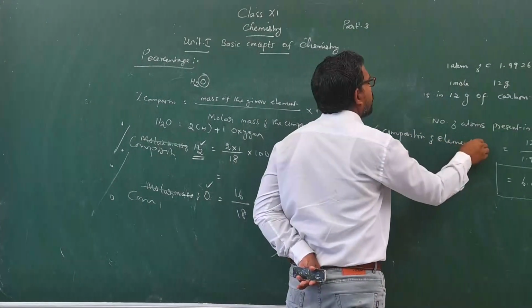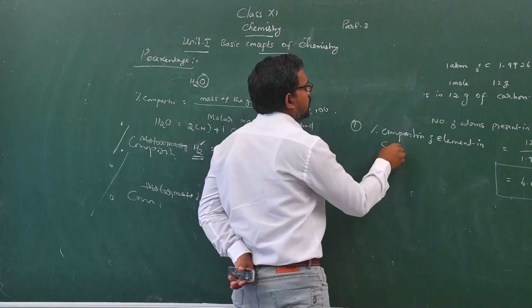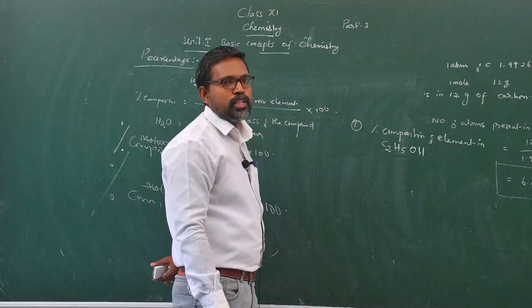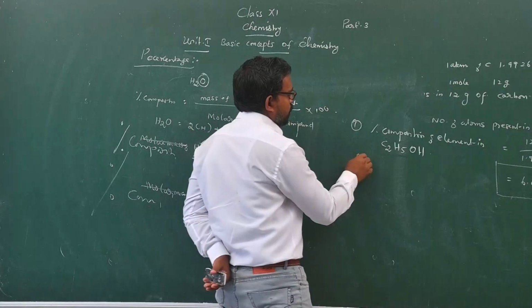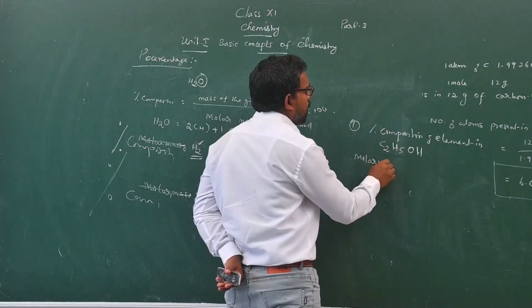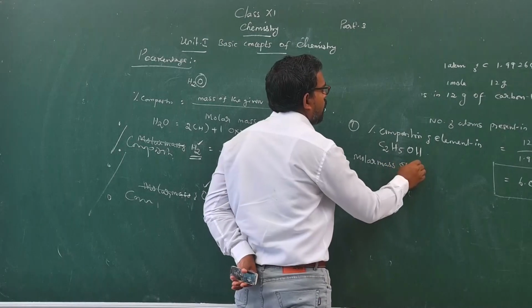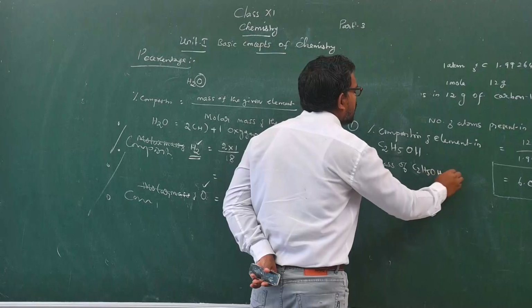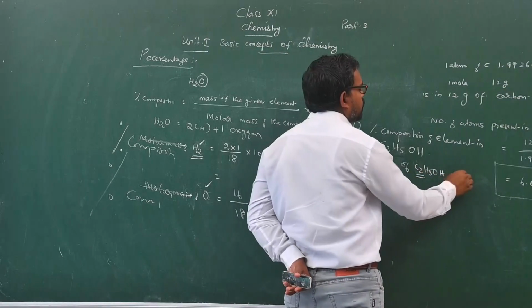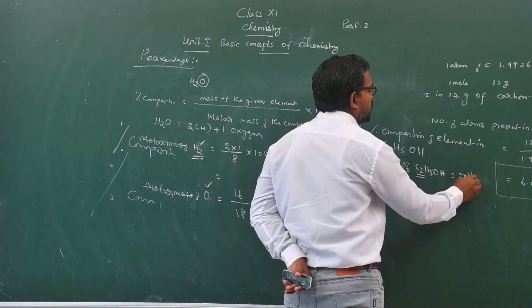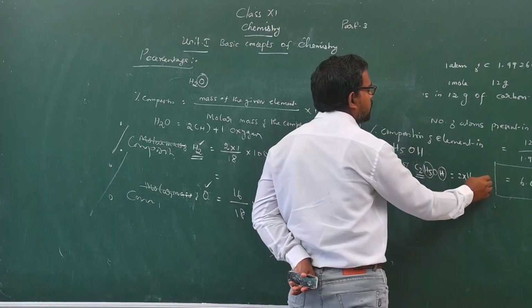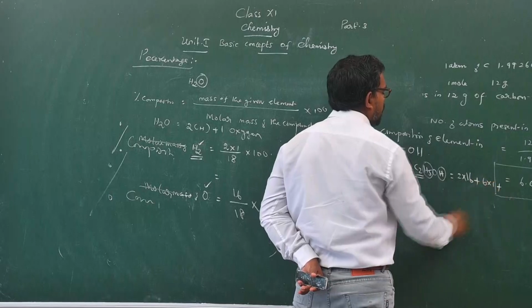The formula for ethyl alcohol is C2H5OH. First you find out the molar mass of ethyl alcohol. 2 carbon atoms, 2 into 12, 24. 5 plus 1, 6 hydrogen atoms, 6 into 1.